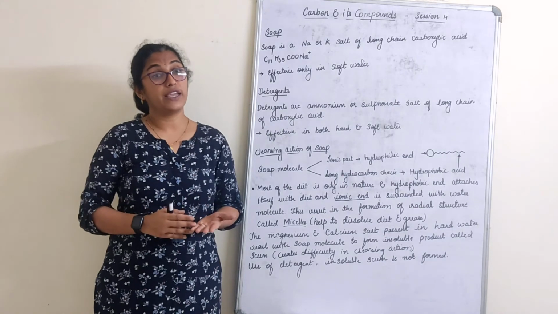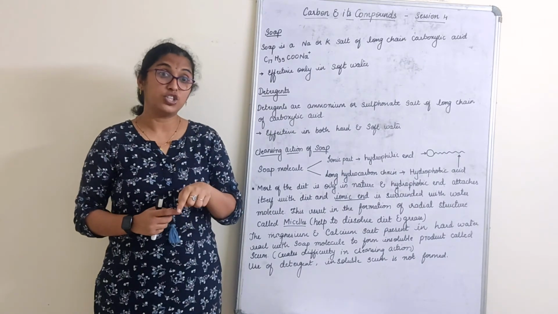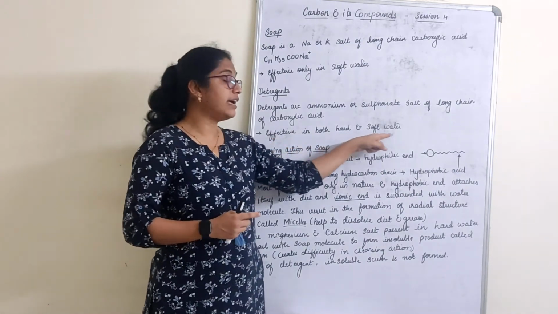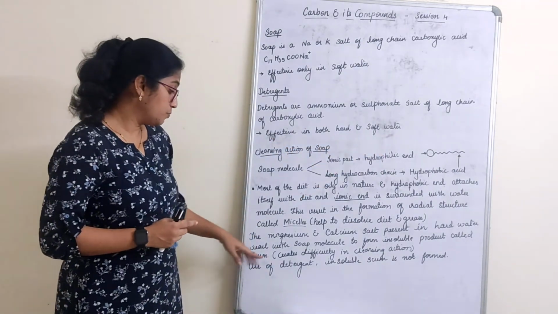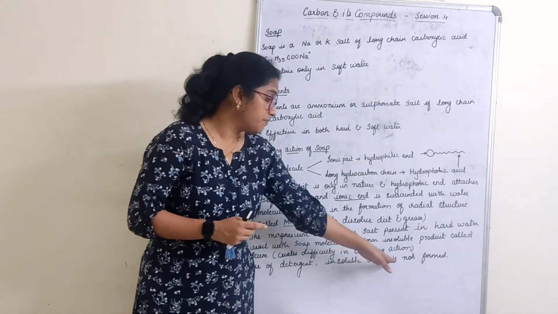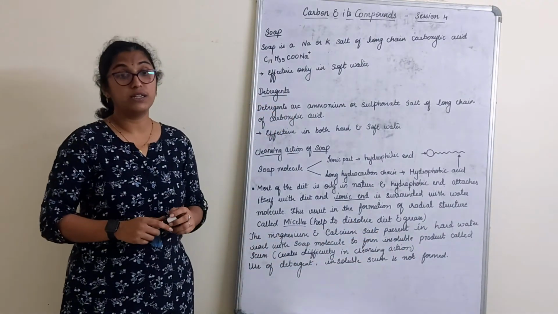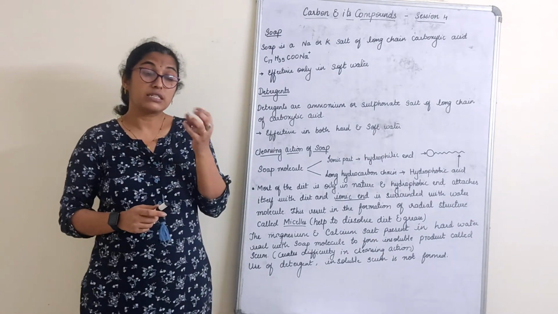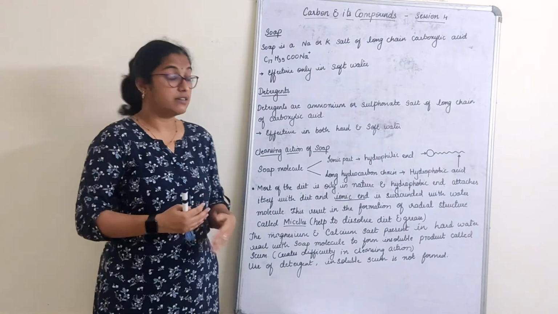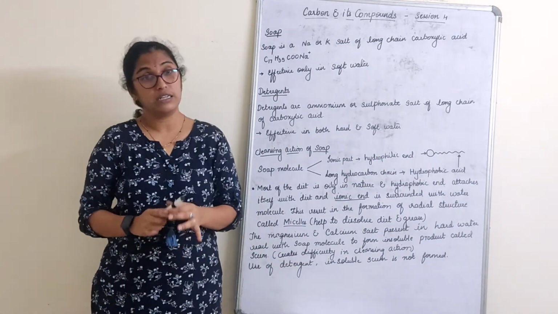Instead of that, what can we do? We can use a detergent. Why? Detergent is effective in both hard and soft water. So with the use of detergent, insoluble scum is not formed. That means the insoluble product will not result if you use a detergent.